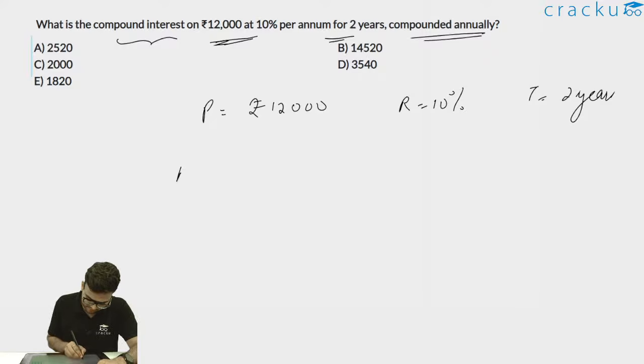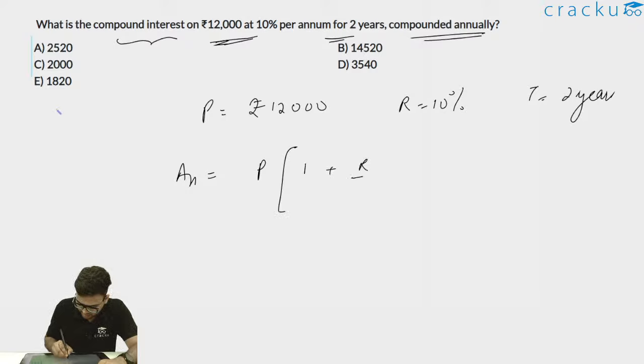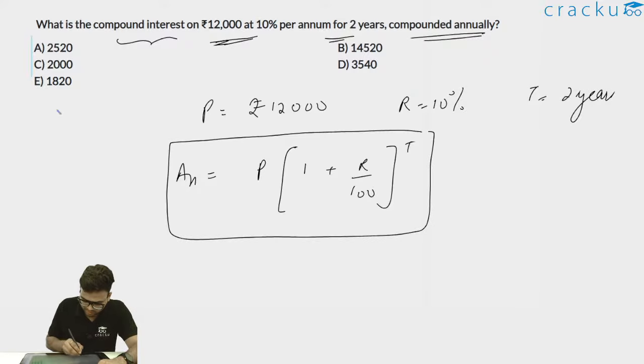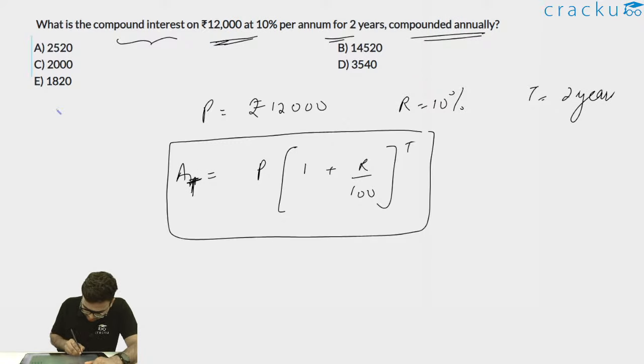So what is my amount after t years? Amount after t years is given by P into 1 plus r by 100 to the whole power t, where P is the principal amount, r is the rate of interest, and t is the time taken. This is how we calculate amount after t years. So I have to find out the amount after 2 years. So A2 will be what? A2 will be, P is 12,000.